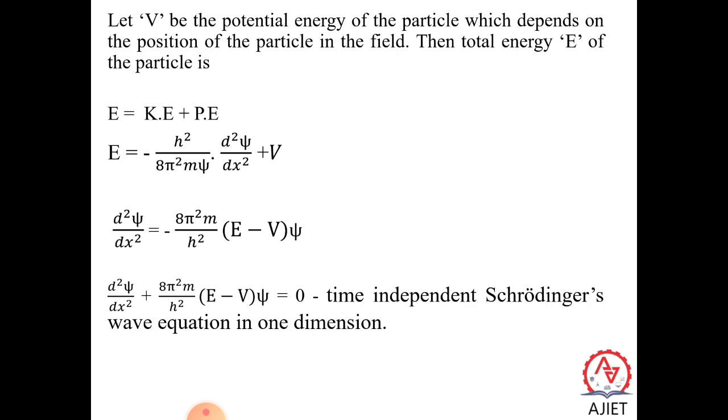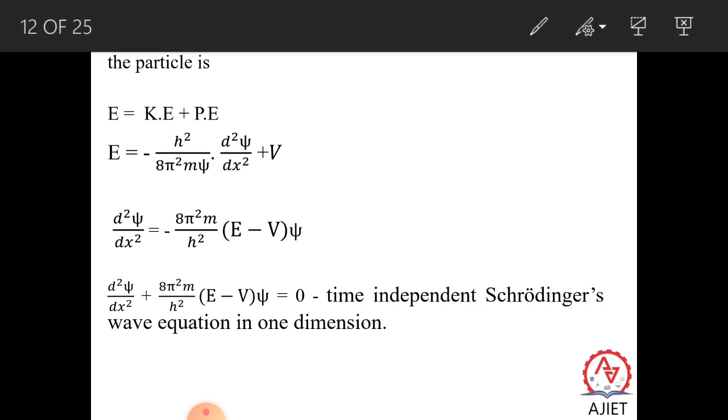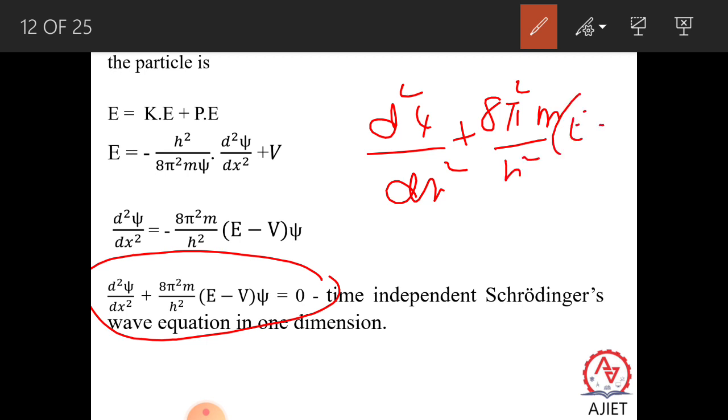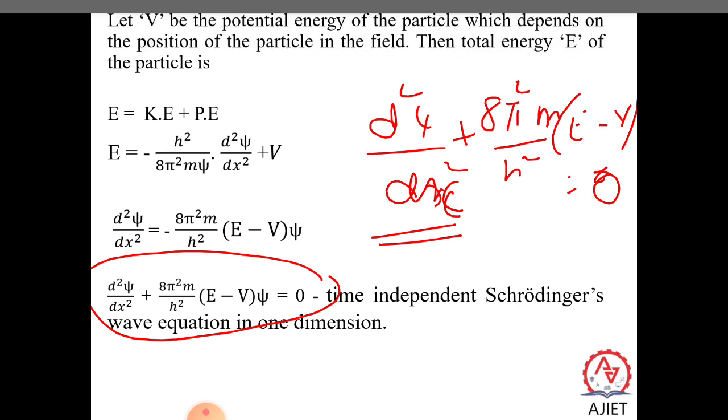That is equal to 0, and this is called the time independent Schrodinger's one dimensional wave equation. So dear students, you have to remember this equation, a very important equation: d square xi by dx square plus 8 pi square m by h square (E minus V) xi is equal to 0. You can see that there is no term t, hence it is called time independent. It means that the wave is advancing along the x direction.